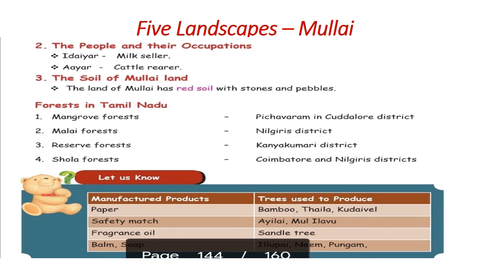Mangrove forest is in Pichavaram, Malay forest in Nilgiris, reserve forest in Kanyakumari district, and Shola forest in Coimbatore and Nilgiri district. We can get many products from the forest. They are paper, safety masks, fragrance oil, medicines, balm, soap, furniture, and many industrial raw materials we get from the forest only.